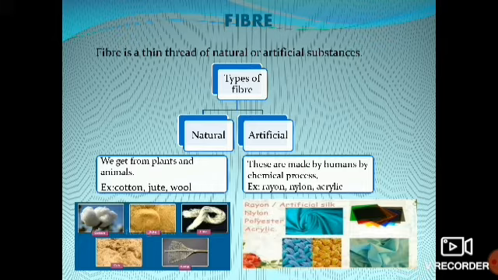Animals, what do we get from animals? We get wool and silk. Wool we get from sheep and silk we get from the silkworm, right? Artificial fibers, for example, rayon, nylon, acrylic. These are some examples of artificial fiber.